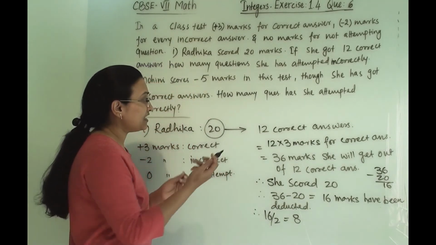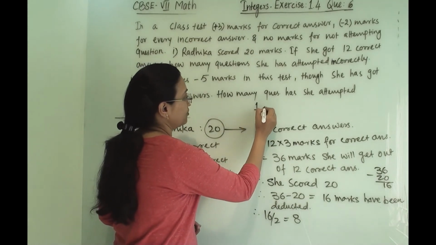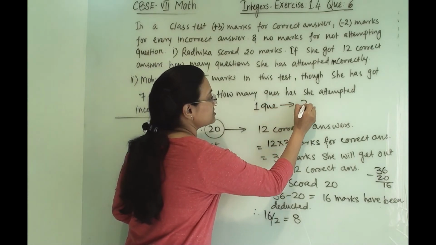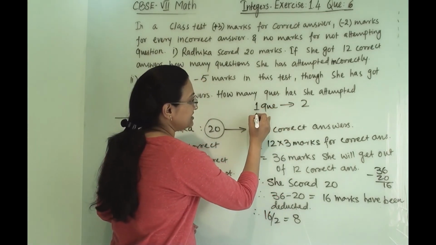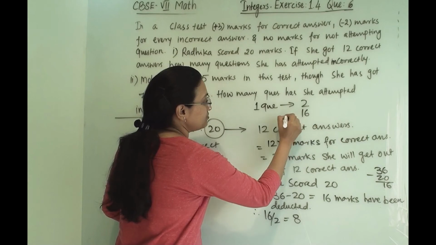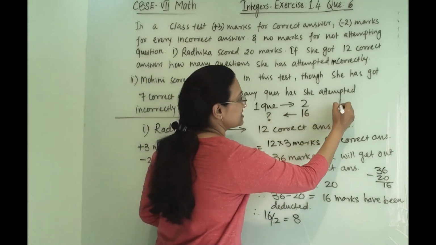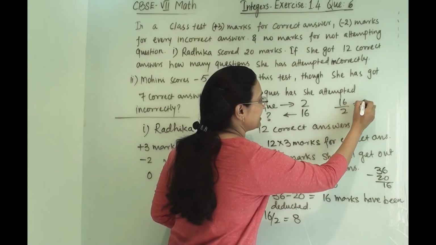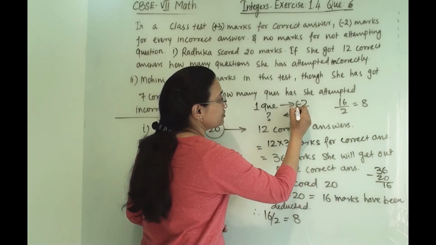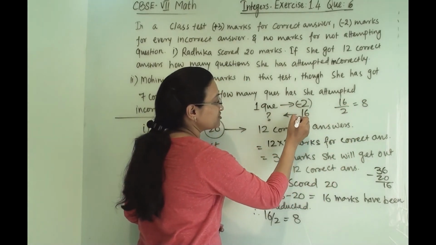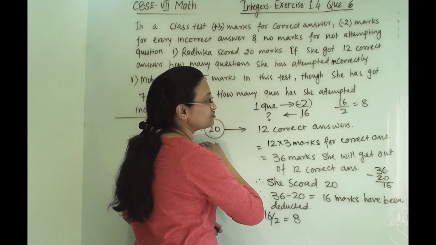Now we can also write it like this: one question is of 2 marks, then 16 marks, how many questions? Like this also we can do. And here 16 divided by 2 we will get 8. Here we can also write -2 because -2 marks are there, but similarly here also -16 marks should be there.